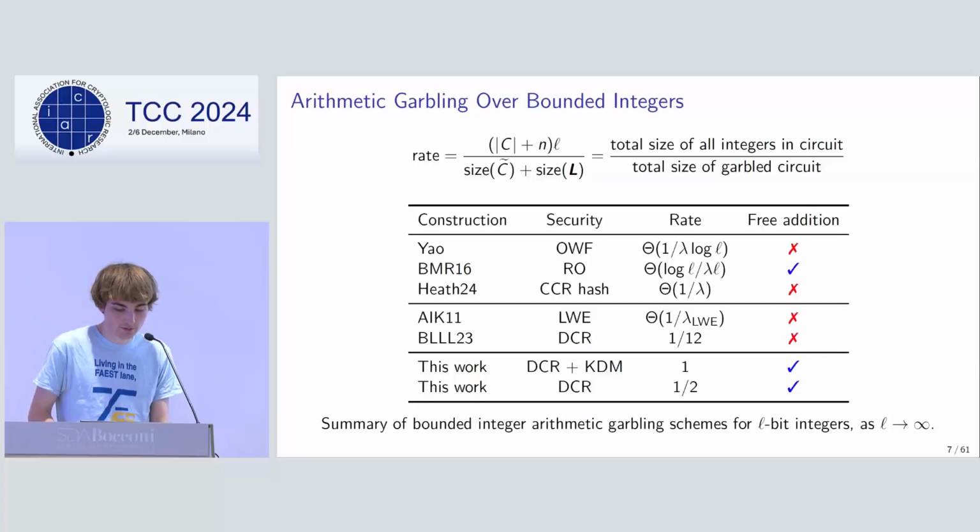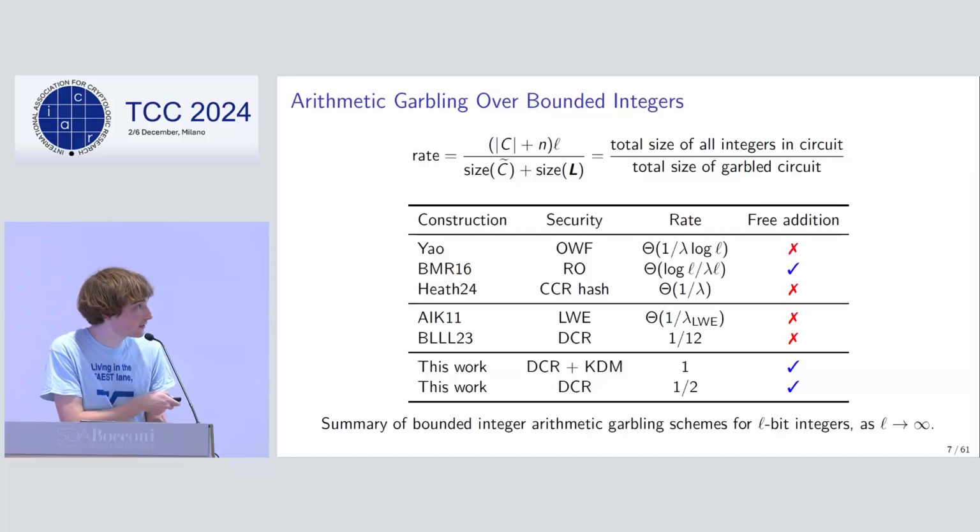There have been a number of works building arithmetic garbling from various assumptions. First, there are several works based on symmetric key garbling, starting with the trivial case of using Yao's Boolean garbling to garble a multiplication circuit. Heath's result showed how to improve the rate to be 1 over the security parameter, which matches the Boolean case, or a big O of that, I mean.